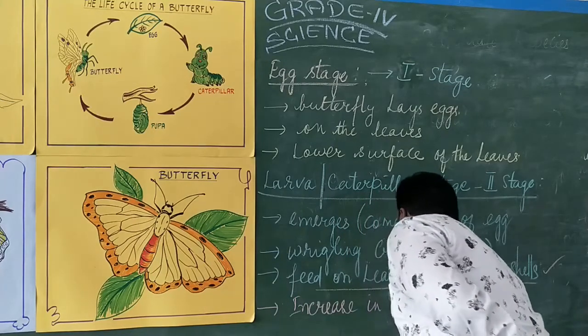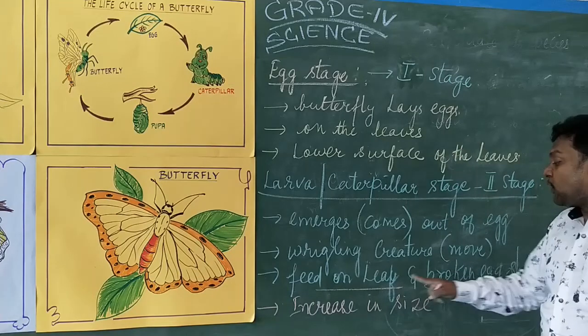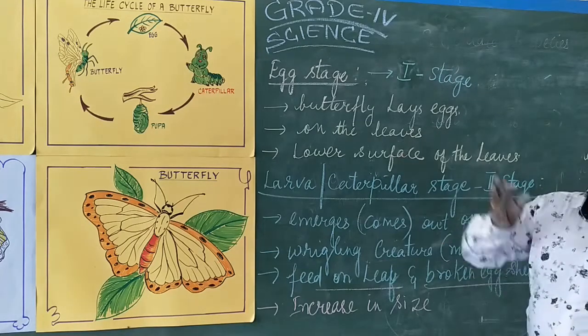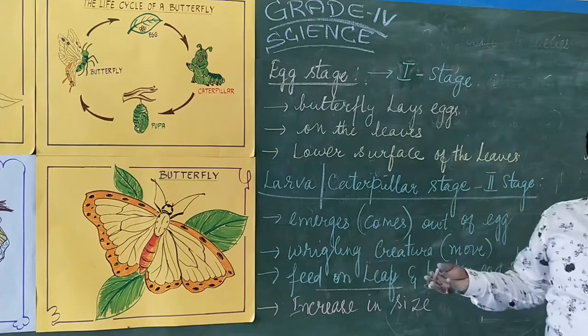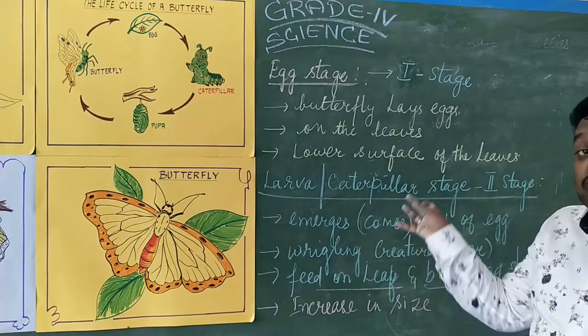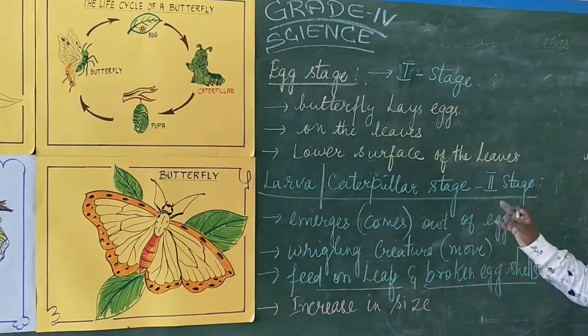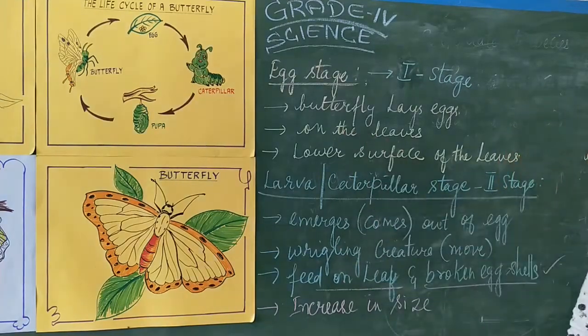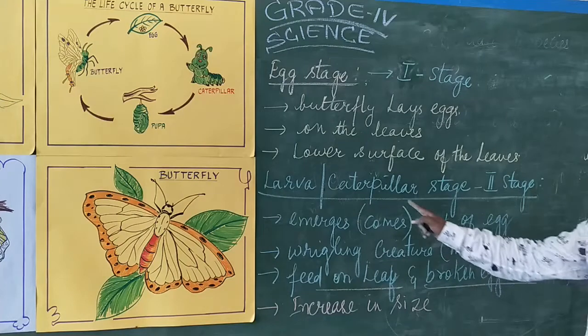How it increases its size? By feeding on the leaf or the broken shell. And a broken shell la pathina calcium nariya irukku. Calcium is needed for the normal growth. So our normal growth kadachiruchu, nutrients are there. Leaf la pathina magnesium will be present, nitrogen rich substances will be present, which are very essential constituent for the normal growth of the organism, isn't it? So it gets all the nutrients from the leaves and similarly on the broken eggs.